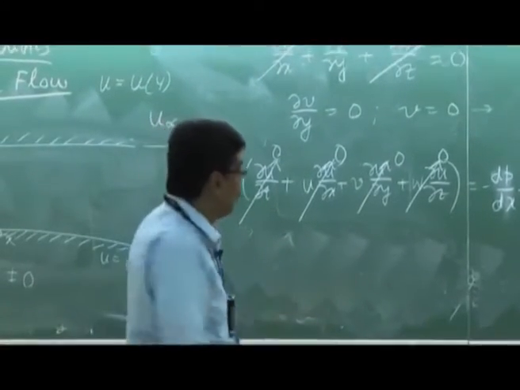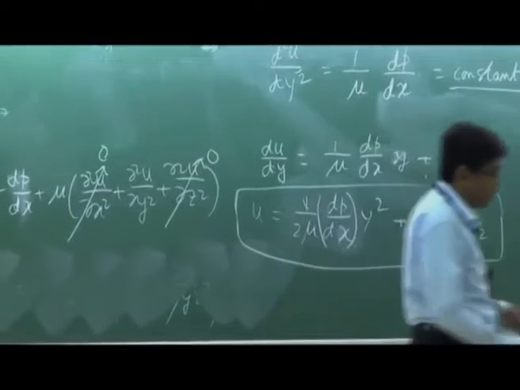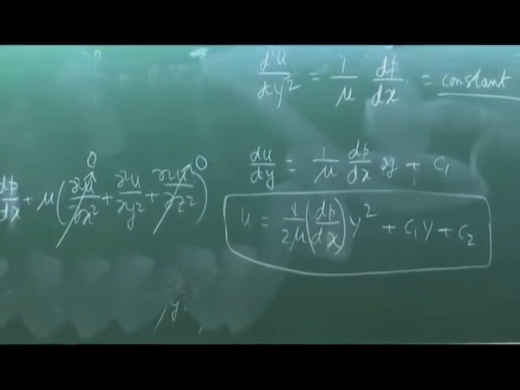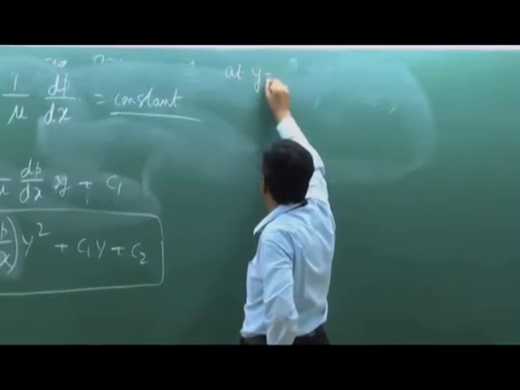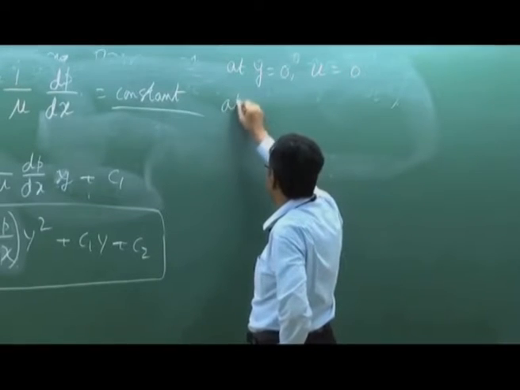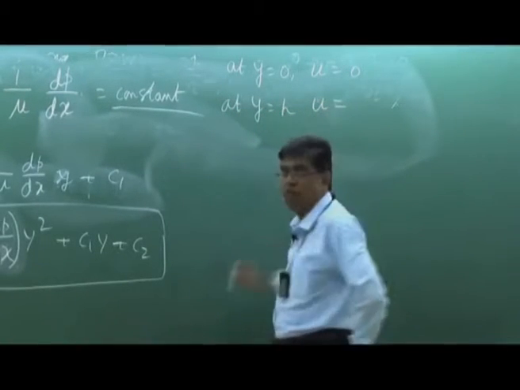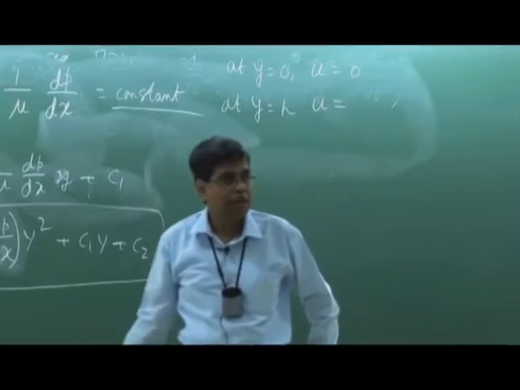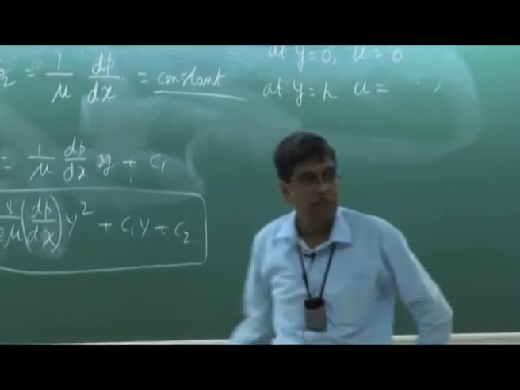Now for a Couette flow, depending upon the flow geometry, I will find out c1 and c2. How to find out? What are the boundary conditions? Tell me, at y is equal to 0, u is 0. At y is h, what is the value of u? U infinity.